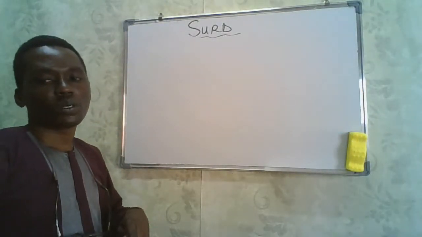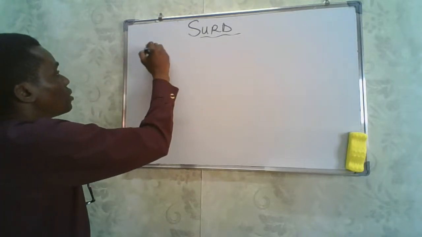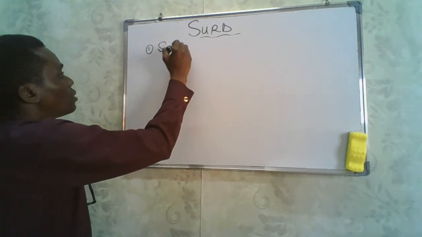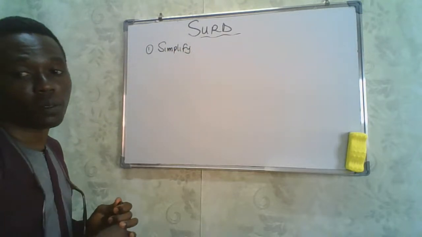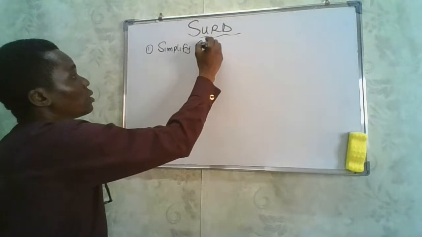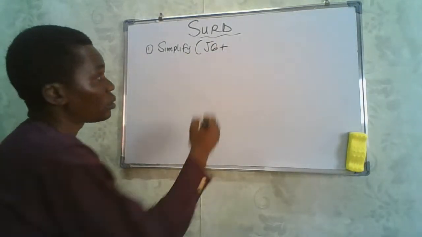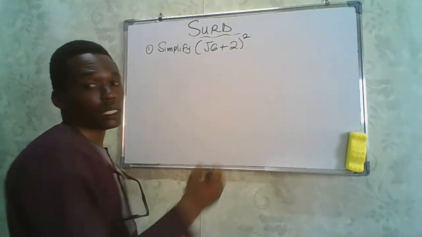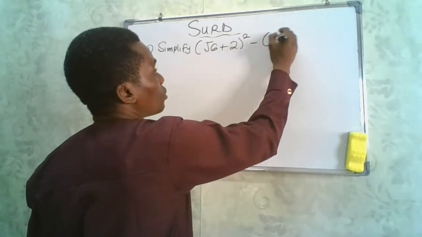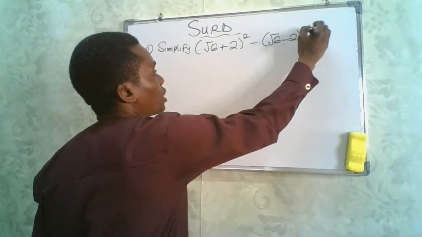In the first question, we are asked to simplify root 6 plus root 2 all squared, minus root 6 minus root 2 all squared.